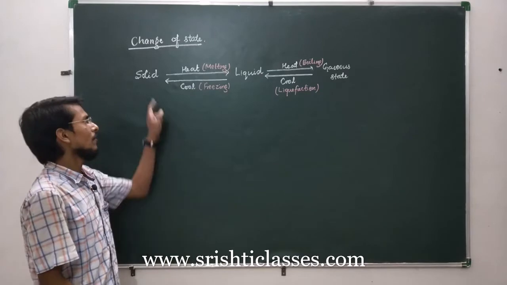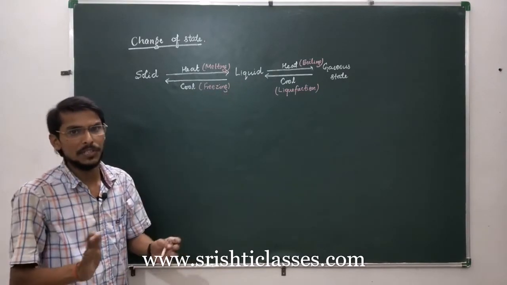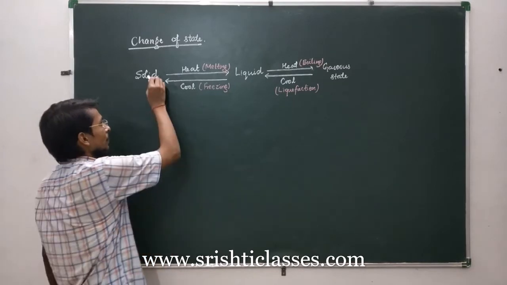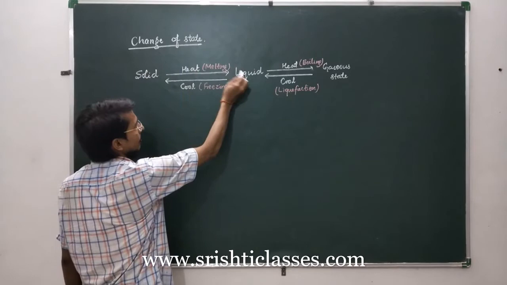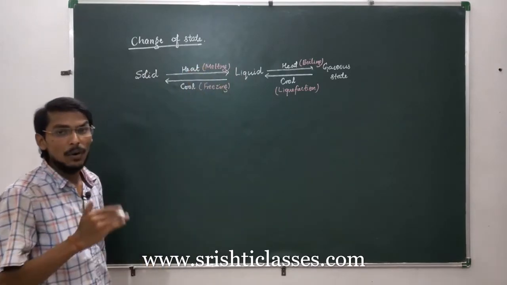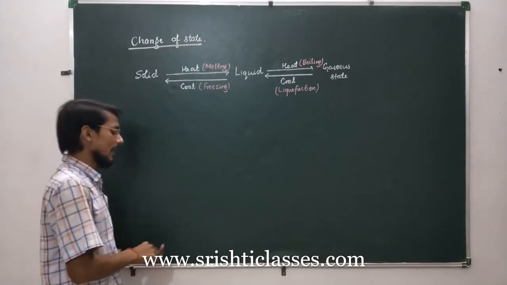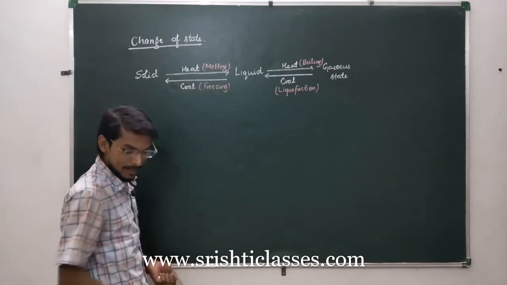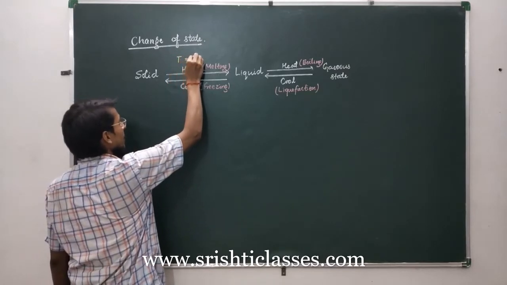The process of change in state takes place at constant temperature. The constant temperature at which a solid changes into liquid state without any rise in temperature is called the melting point. The process is called melting and the temperature is called the melting point.